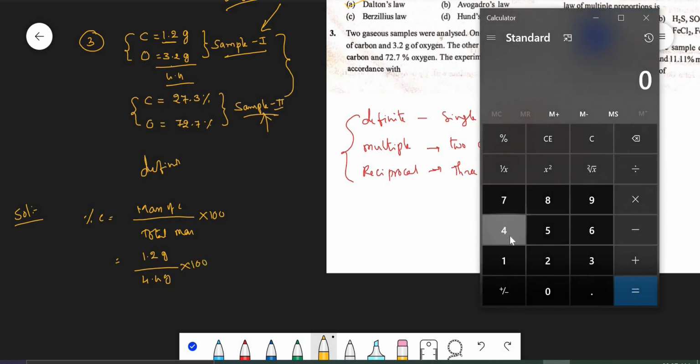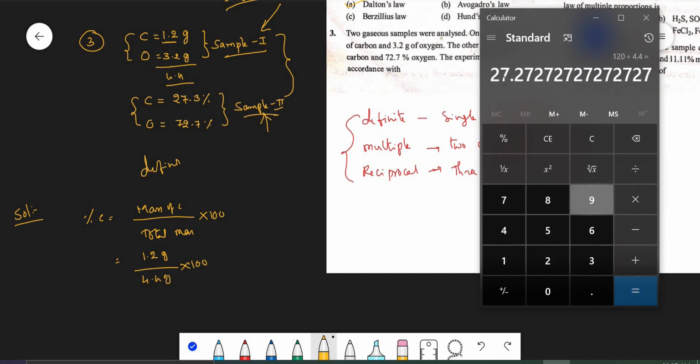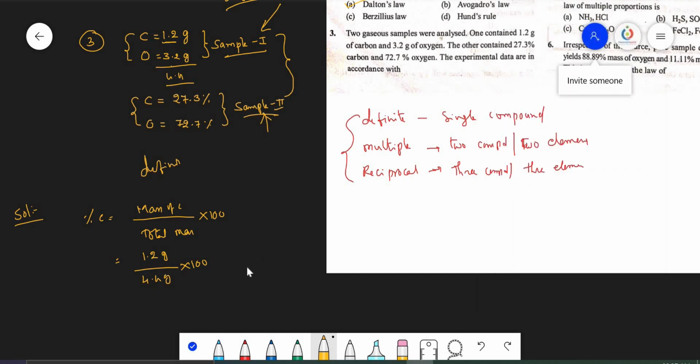So 1.2 into 100 divided by 4.4 equals 27.27, approximately 27.3%. So the percentage of carbon is the same.